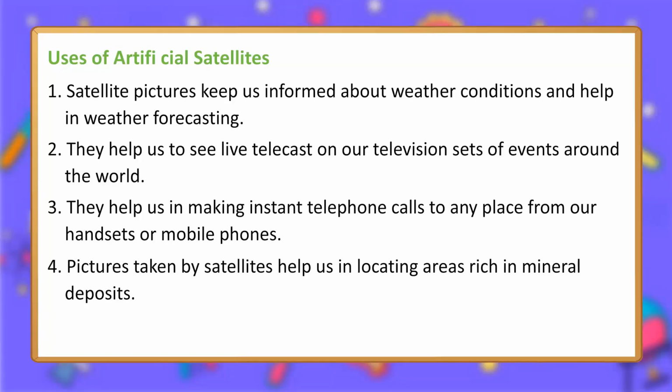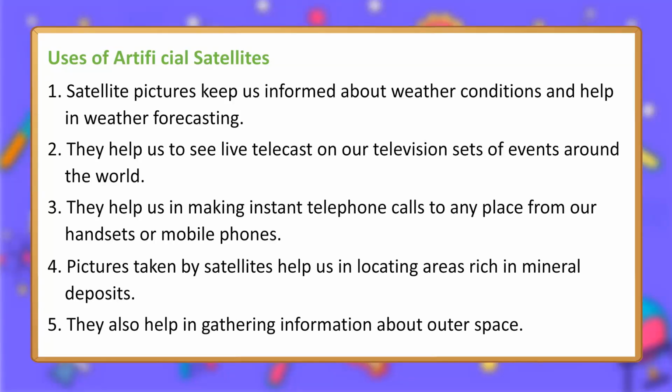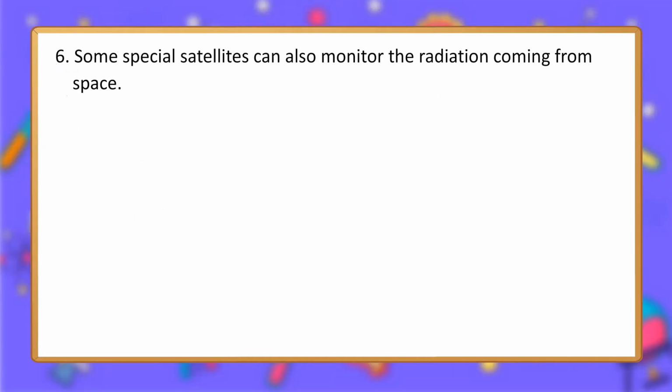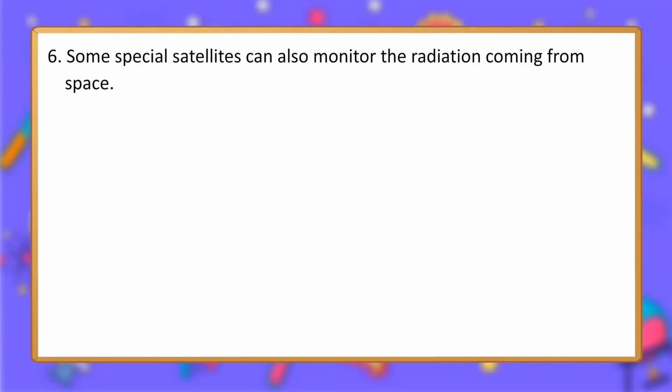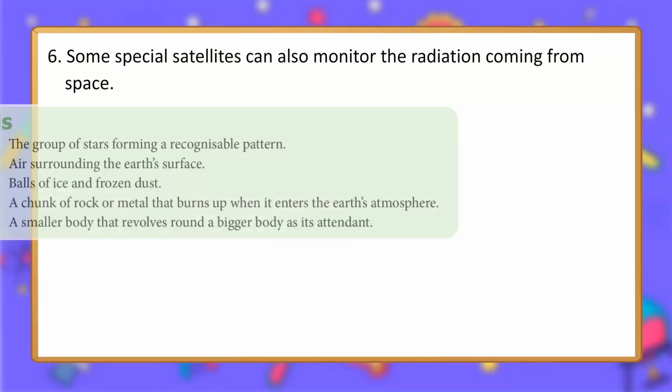4. Pictures taken by satellites help us in locating areas rich in mineral deposits. 5. They also help in gathering information about outer space. 6. Some special satellites can also monitor the radiation coming from space.